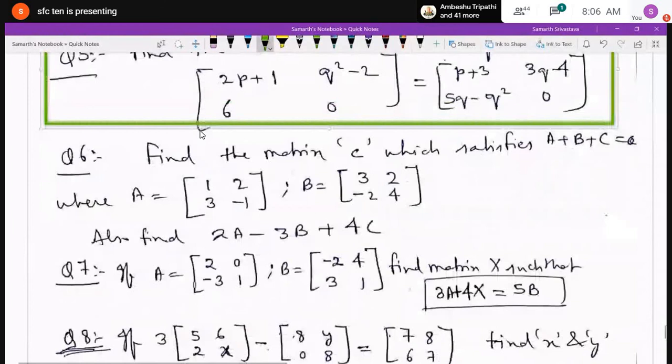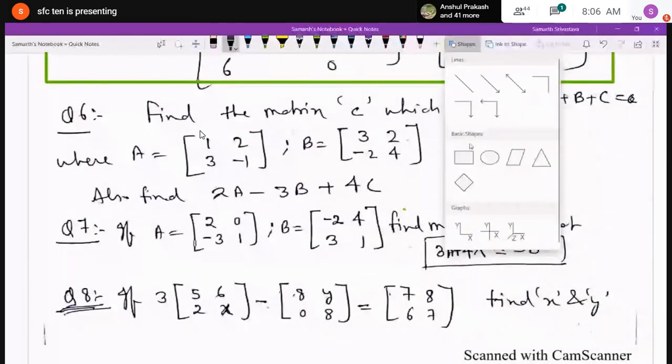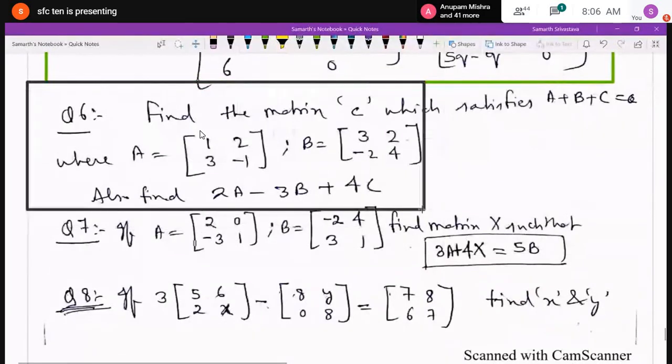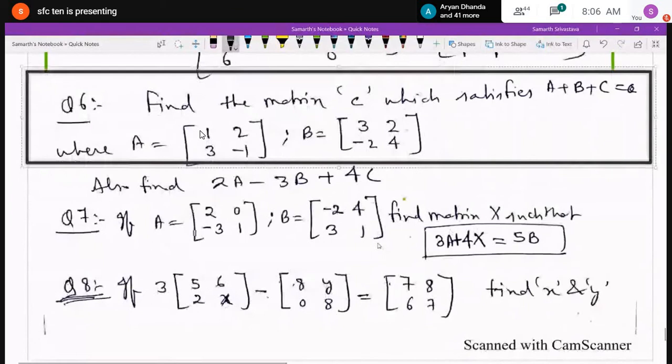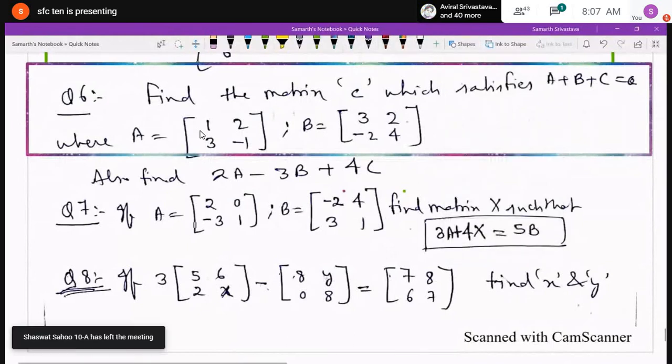Question number 6: find the matrix C which satisfies A plus B plus C equal to 0, where A is the given matrix [1, 2; 3, minus 1] and B is equal to [3, 2; minus 2, 4]. You have to find the matrix C. Since A plus B plus C is equal to 0, C is equal to minus A minus B. You have to proceed like that.